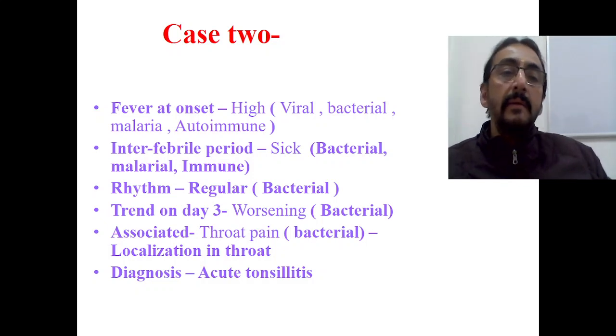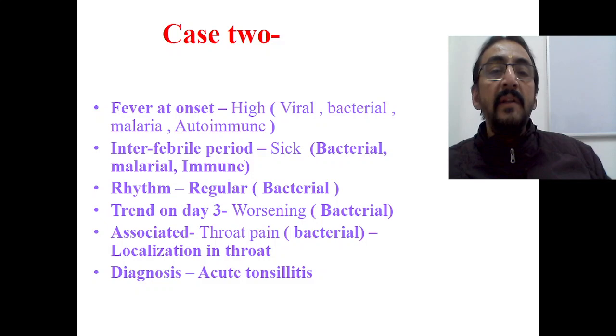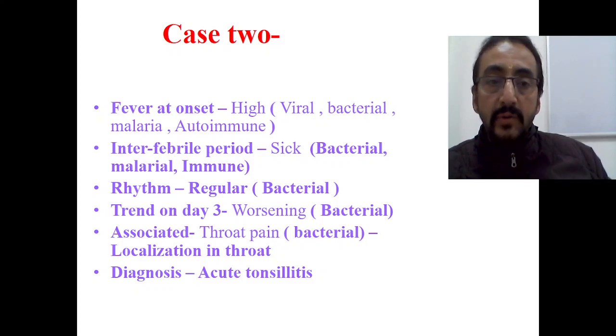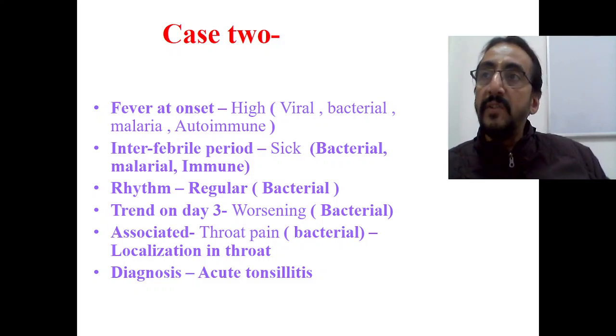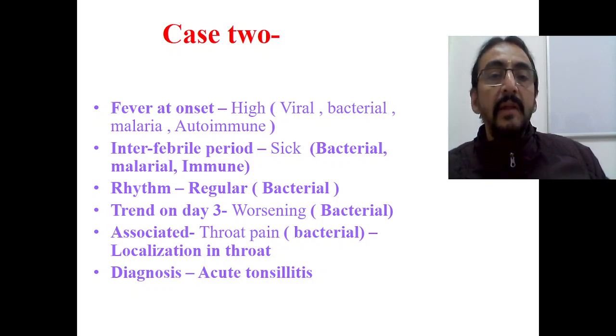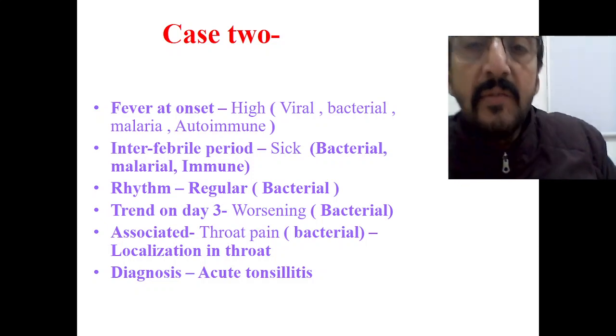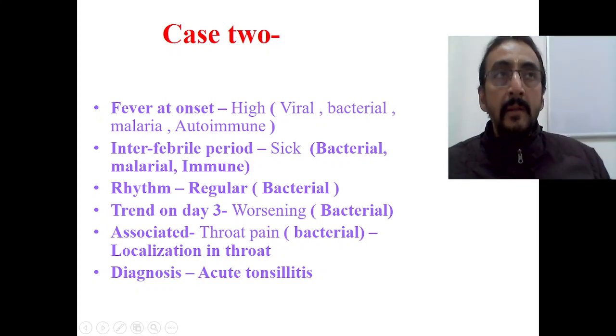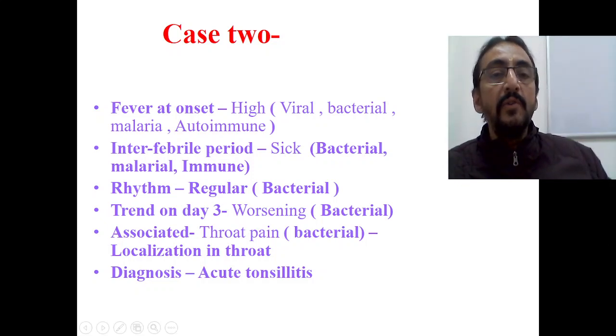Mother is coming with her child, the complaint is fever, and when you ask questions, remember the 5 important questions that you have to ask. The onset of the fever, according to mother, is very high. So when mother says the onset is sudden, with high fever, high fever can be seen in viral infection, bacterial infections, malaria, that means parasitic, or even in autoimmune conditions.